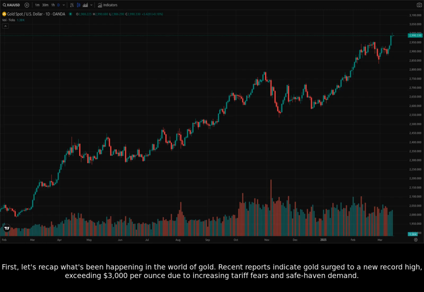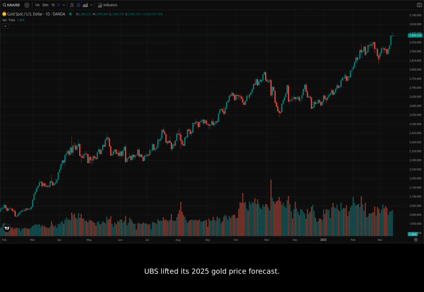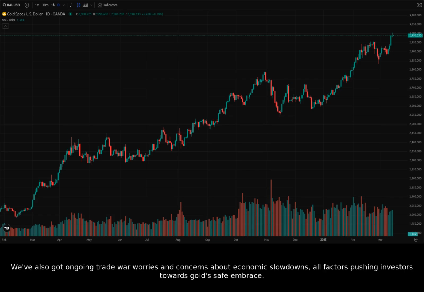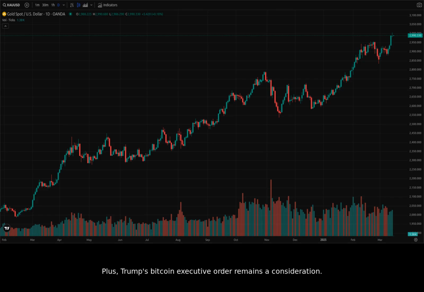Recent reports indicate gold surged to a new record high, exceeding $3,000 per ounce due to increasing tariff fears and safe haven demand. UBS lifted its 2025 gold price forecast. Other analysts are throwing around numbers like $4,000 an ounce. We've also got ongoing trade war worries and concerns about economic slowdowns, all factors pushing investors towards gold's safe embrace. Plus, Trump's Bitcoin executive order remains a consideration.